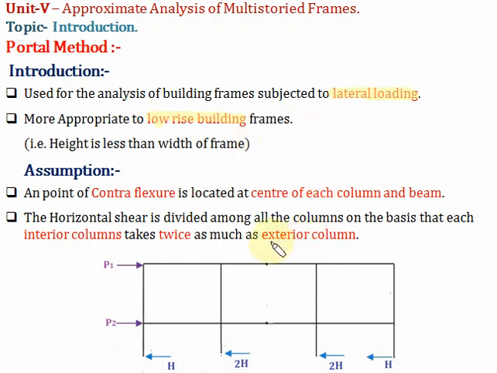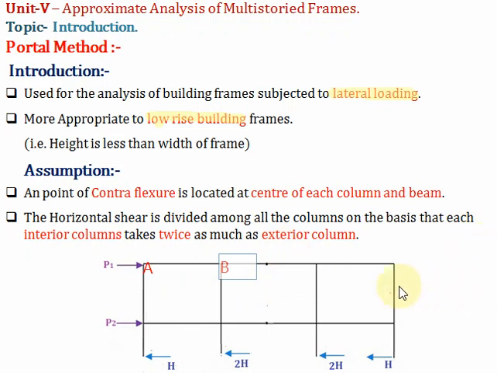Now what are those assumptions? These assumptions are very important while solving a numerical problem by using the Portal method. What is the first assumption? The first assumption is that the point of contraflexure is located at the center of each column and beam. Now what is the meaning of this? For example, if this is the beam, we name it A and B, beam AB.